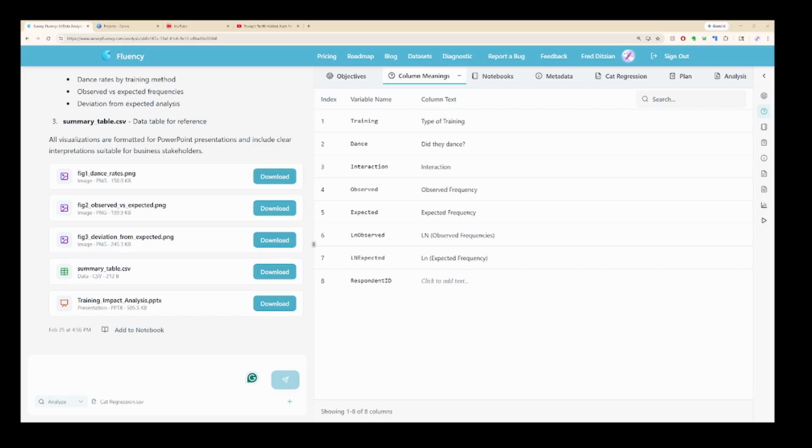AI is a drafting assistant. It is not authoritative. It is not a statistical engine that we should base our decisions on completely without using a human eye first. Humans are ultimately the last decision maker when it comes to how we use data. Survey Fluency is merely a tool to make that process more efficient. In addition to defining the task, we need to specify constraints, like not including respondent IDs, avoiding specific tests or regression techniques that we don't trust, and explaining assumptions clearly. Providing those constraints allows for a productive and useful way of using the AI agent without risking getting anything wrong in the process.